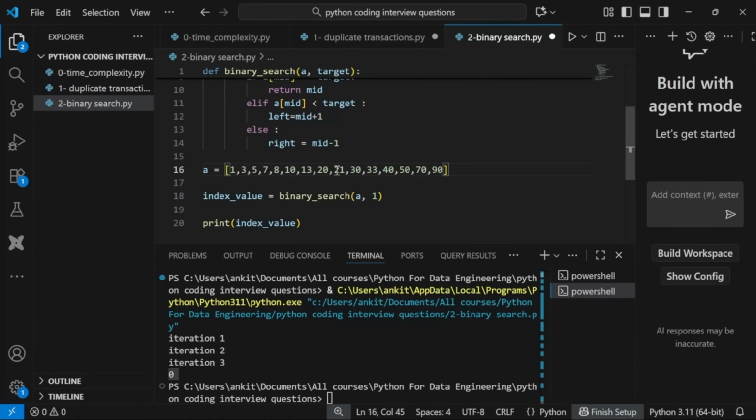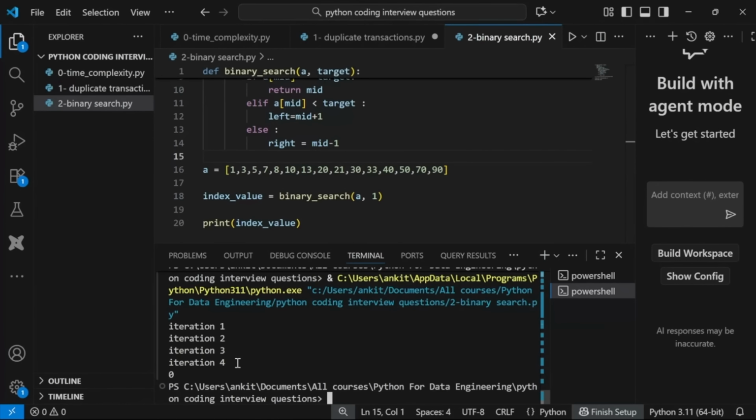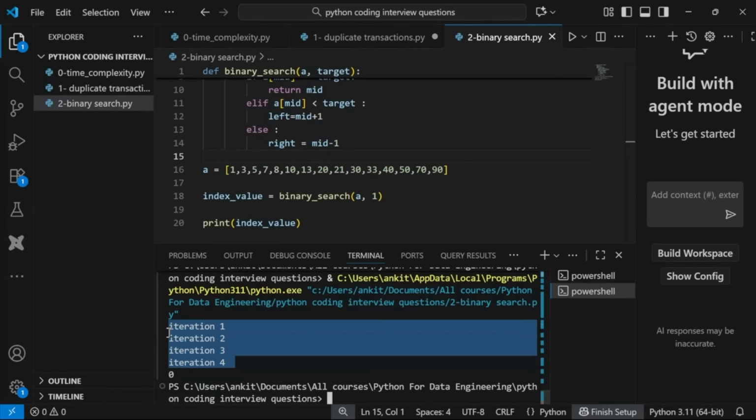I just increased so many elements, right? So we had till 10, I think 7 were there. Now we have 1, 2, 3, 4, 5, 6, 7. Okay, I increased 1, 2, 3, 4, 5, 6, 7, 8. I added 8 more elements. So we have 15 elements now. And we will see how many iterations are happening to reach to see where is 1. Right? I'll just run it. You see, only 4 iterations are happening. So input size increased almost double from 7 to 8, but iteration increased by only 1.